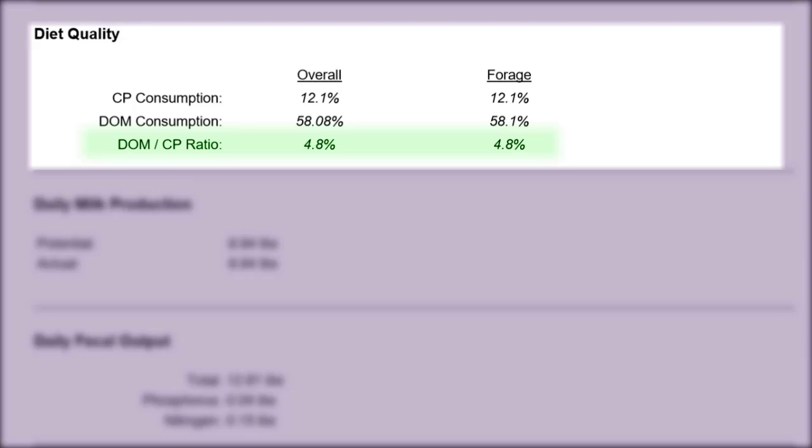During late summer, fall, and winter on native range, or during periods of drought, the ratio can be greater than 7 or 8. In general, the ratio of digestible organic matter to crude protein is a reflection of the carbon to nitrogen ratio in the rumen. This balance is crucial for the rumen microbes to produce the microbial protein and energy that subsequently results in maintaining the weight in your animals or allowing them to gain weight.